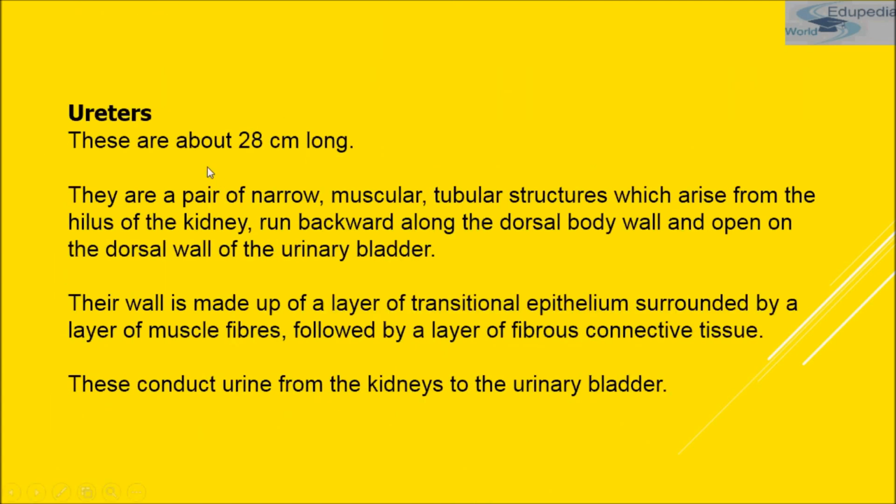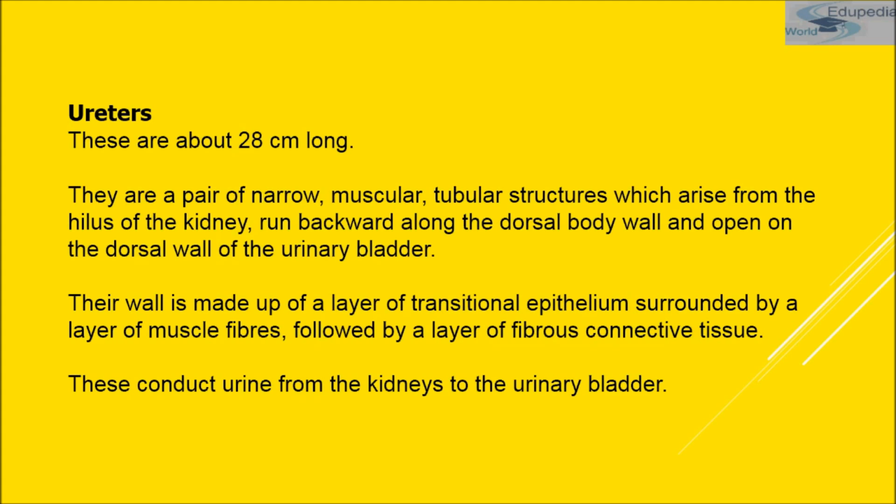So the ureter, as I have told you, has a wall made up of a layer of transitional epithelium, which is surrounded by a layer of muscle fiber, which is followed by a layer of fibrous connective tissue. Now, what is the function of ureters? They carry urine from kidneys to the urinary bladder. That means they conduct urine from the kidneys to the urinary bladder by peristaltic contractions.